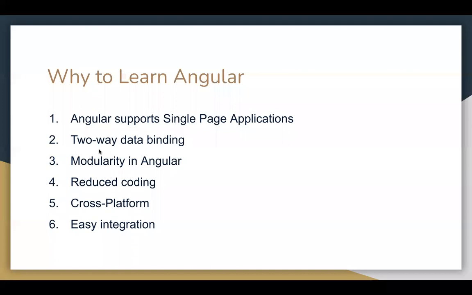Next comes modularity in Angular. That means we can split our application into different modules and reuse our code. For example, if you have a header and a footer on the page, you can write the same code in Angular, so you can use modularity. Then comes reduced coding. You will have to write very little code when building in Angular rather than developing your code in HTML. Angular is an enhanced version of HTML which provides us the capability of reduced coding.